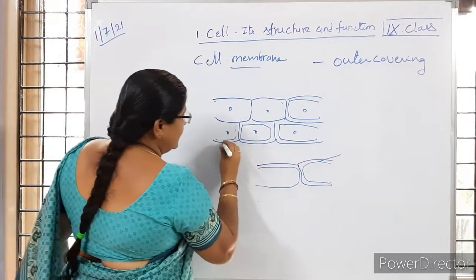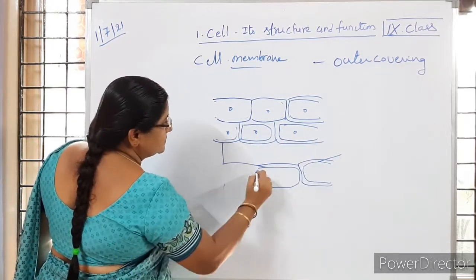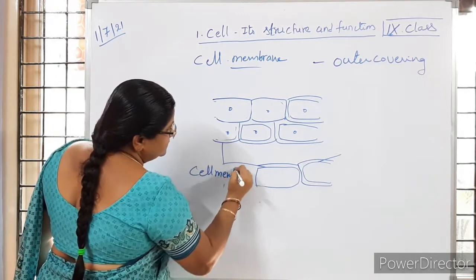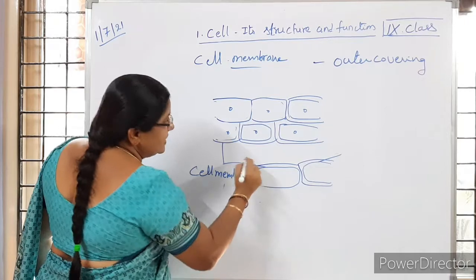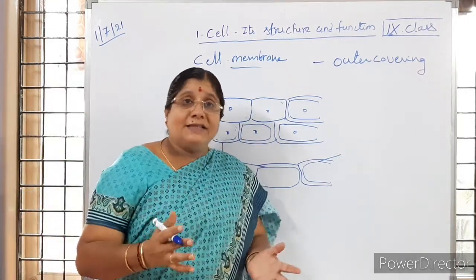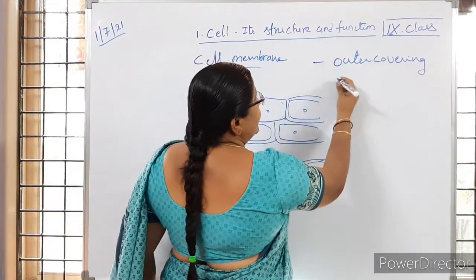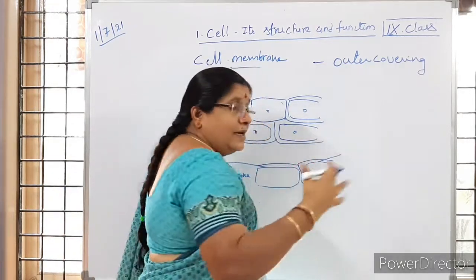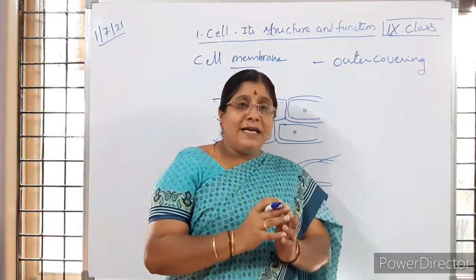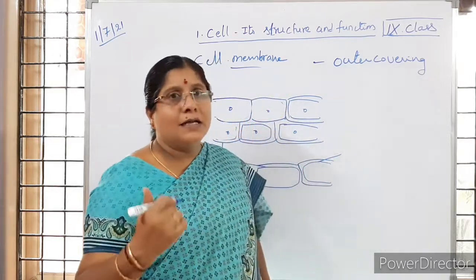I will write here. Cell membrane. It is the outer covering, and as it is present outside the cell, it is going to help in separating the environment of one cell from another cell.